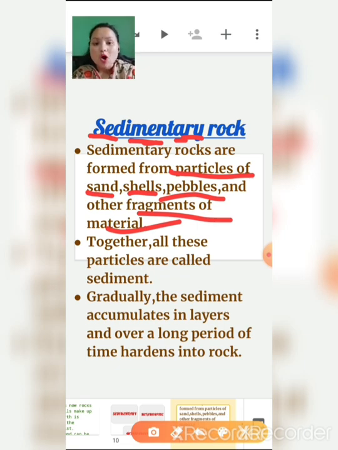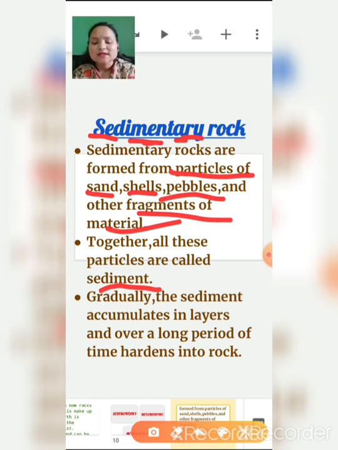Together, all these particles are called sediment. That means sand, shells, pebbles, and other fragments of material all together are known as sediment.